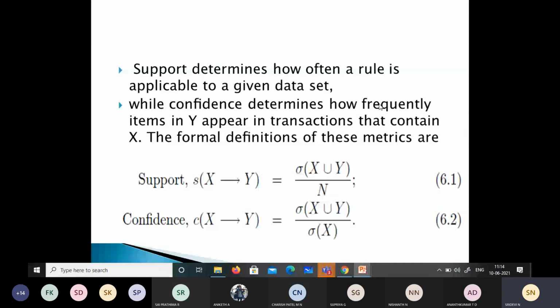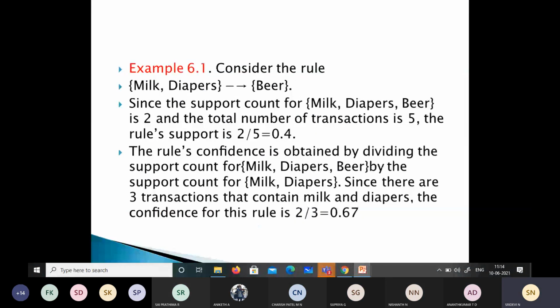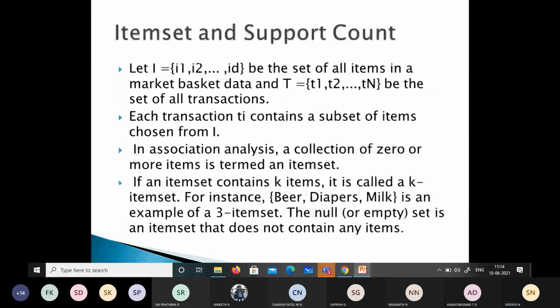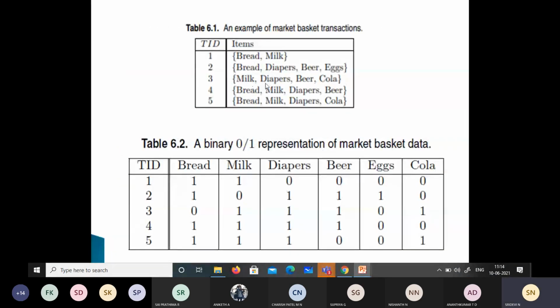Okay. So an example for this: if we consider the rule {milk, diapers} implies beer, the person who tries to buy milk and diapers will also tend to buy beer. If this is a rule, we have to check the support count for milk, diapers and beer in the table we have. Let's go to that table here. Milk, diapers and beer, we have it in two transactions, isn't it?